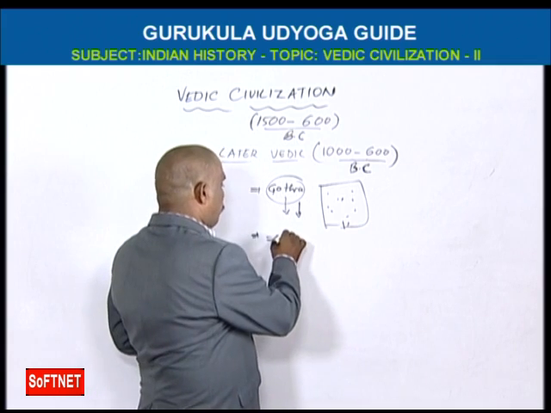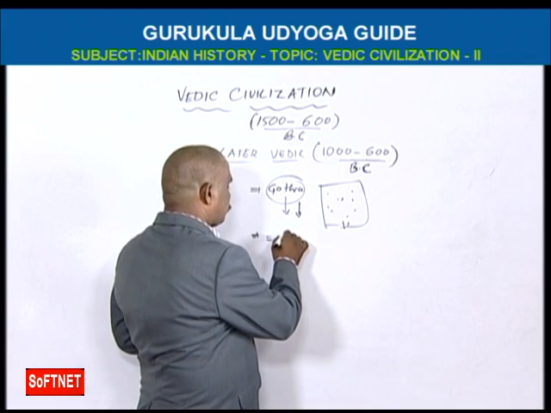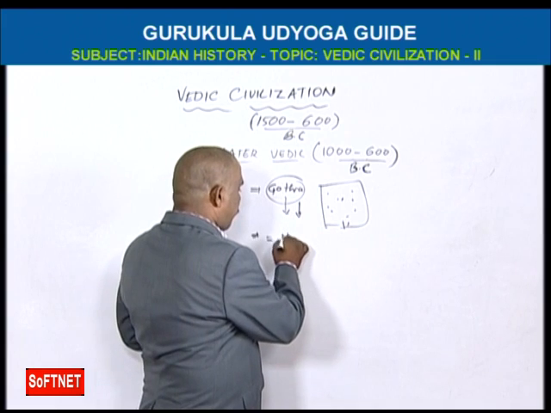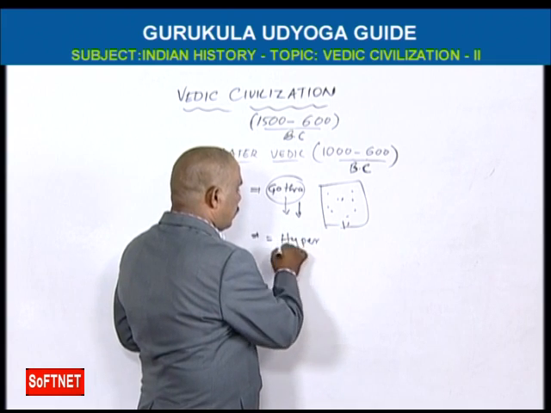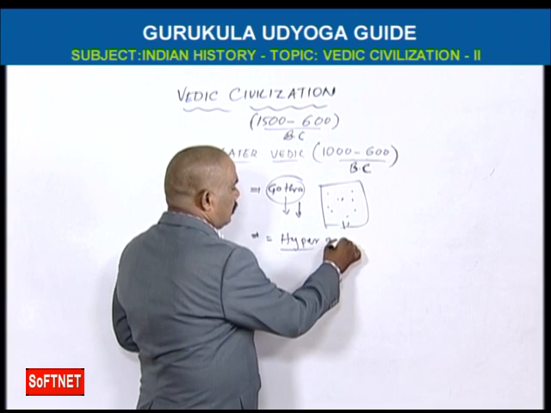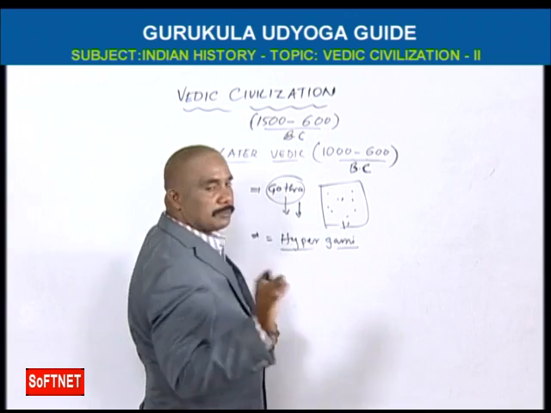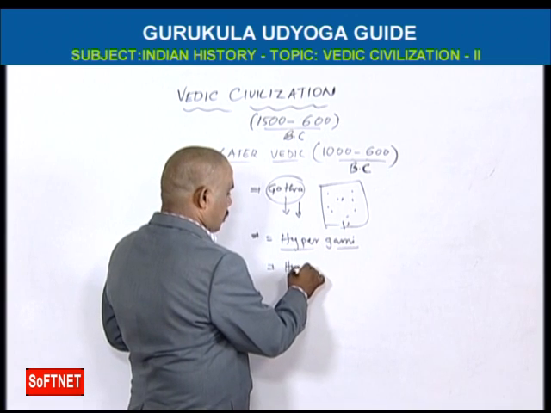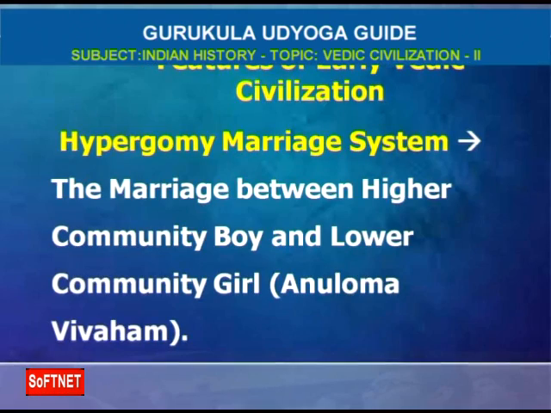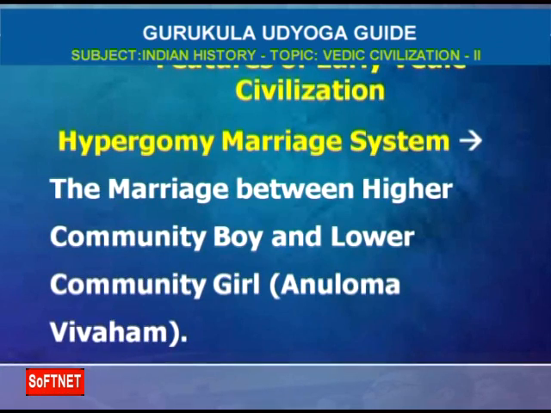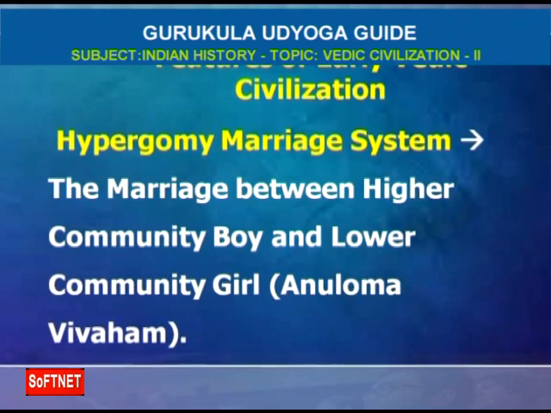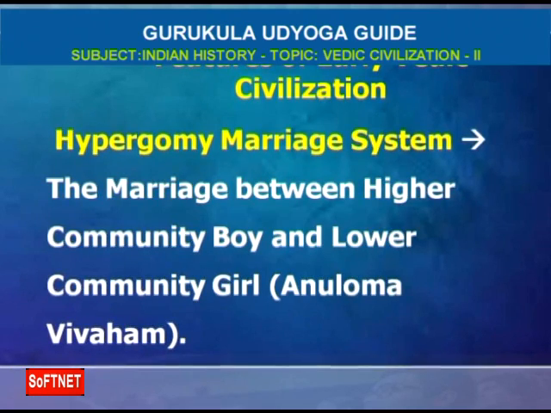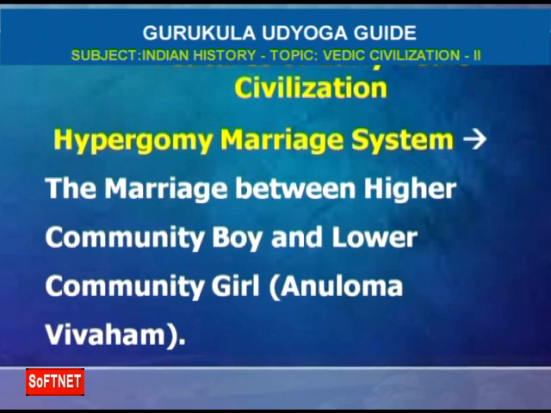So what we can say, hypergamy is accepted. The hypergamy marriage system is accepted, but hypogamy is not accepted. Hypergamy means marriage between an upper community boy and a lower community girl.